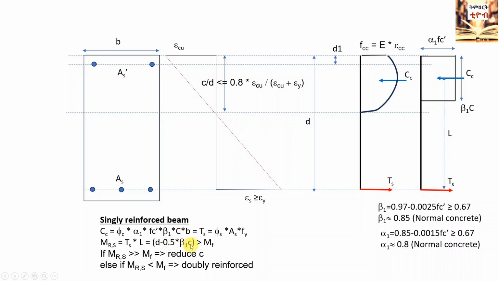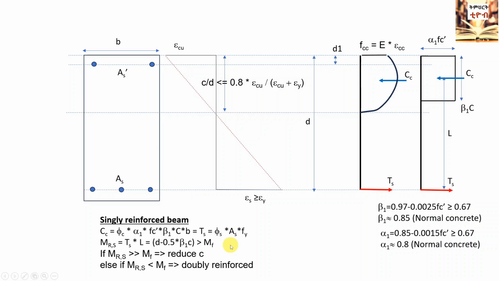If the resisting moment, MRS, is considerably higher than the applied factored bending moment, MF, reduce C until both values are equal or MRS is a little bit higher than MF. If the resisting moment, MRS, is less than the applied factored bending moment, MF, taking into consideration the maximum value of C, either steel reinforcement should be introduced in compression zone, design as doubly reinforced beam section, or the depth or width of the beam should be increased.